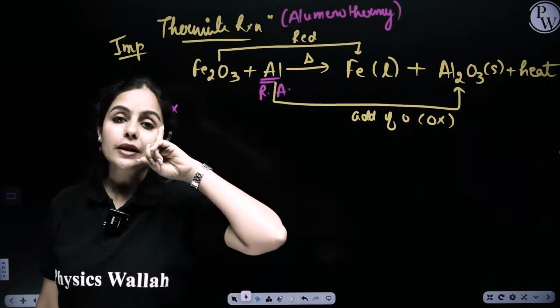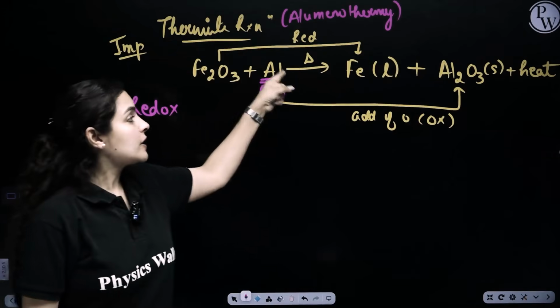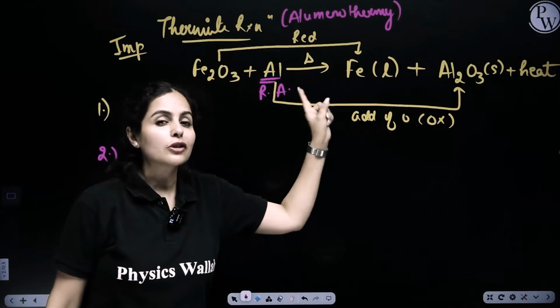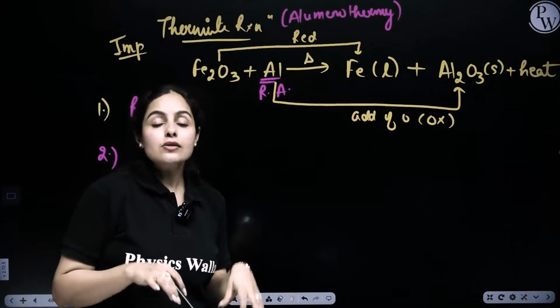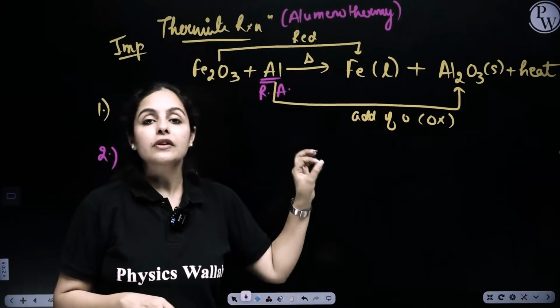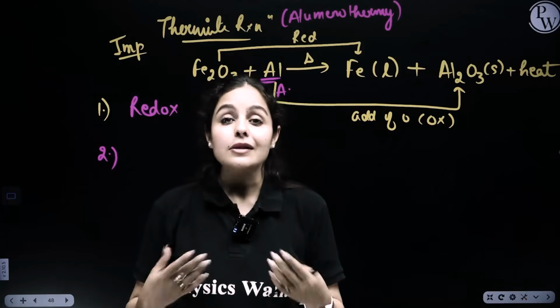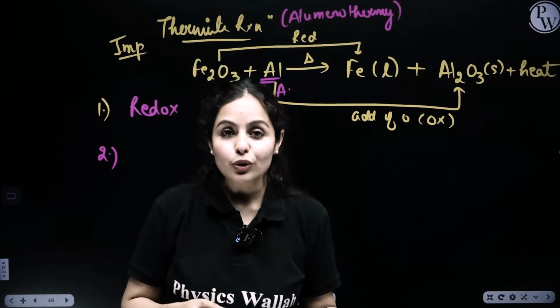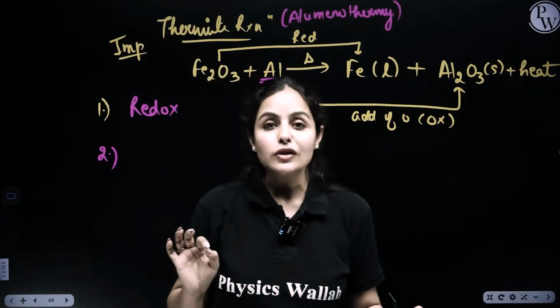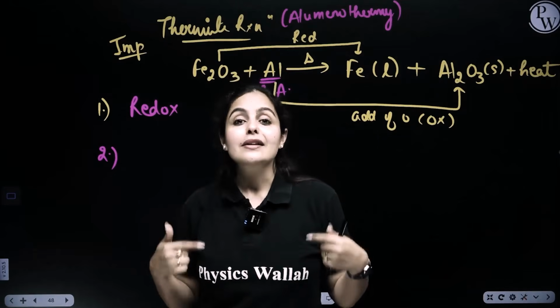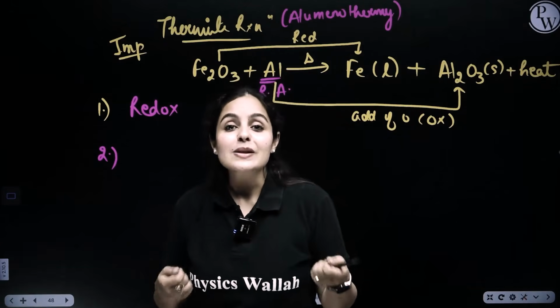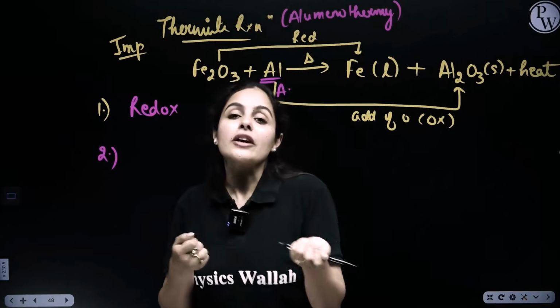Some students might get confused here. Ma'am, you're providing heat here. Why is it exothermic, not endothermic? Because to start a reaction, we have given heat just to kick-start it. Like, for example, if you're not studying, your parents push you to sit and study. But there are students who, once they sit and start studying, require somebody to ask them to get up, right?